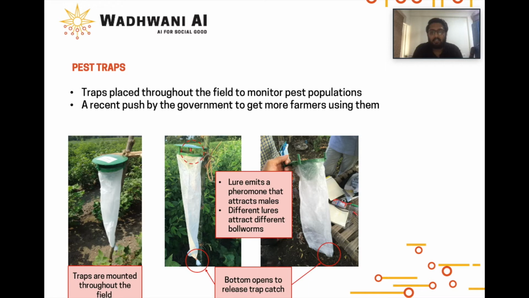Pest traps have recently received a major push from the government. Each trap consists of a lure that attracts male bollworms, which get stuck inside the trap. The bottom of the trap is emptied to release the trap catch. These traps are placed throughout the field to monitor pest populations.